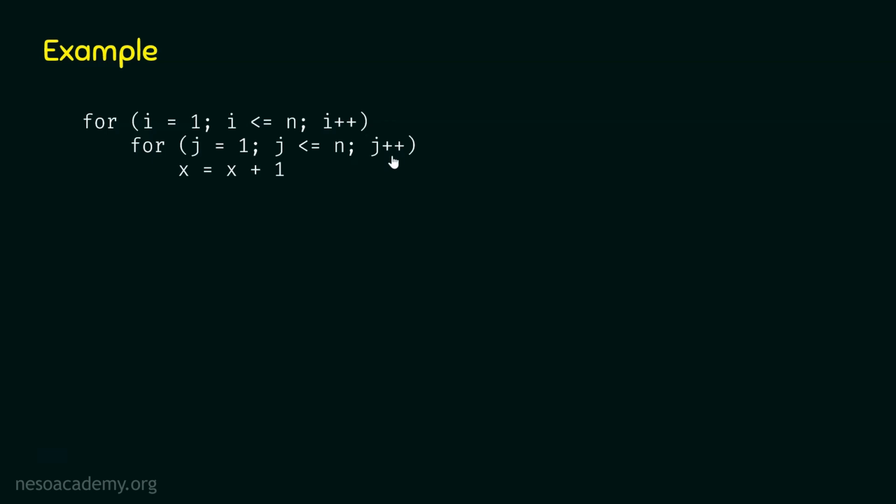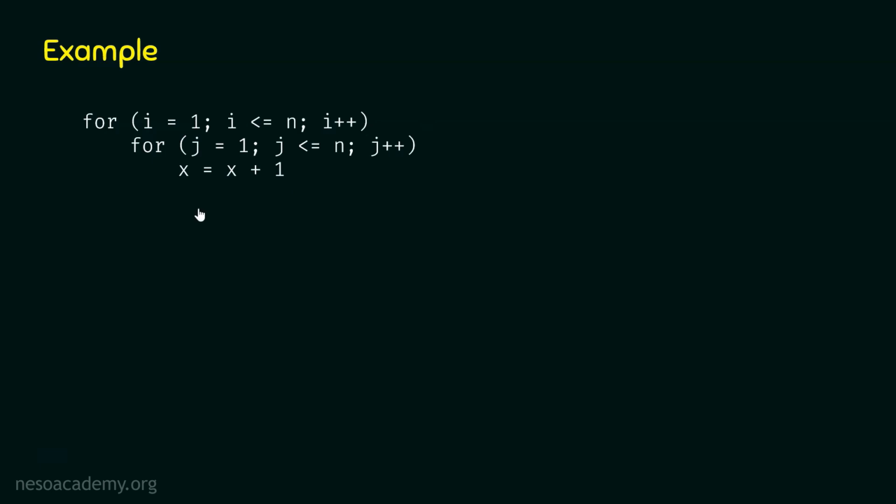j is incremented by 1, not i. Clearly, j is not dependent on the variable i. Therefore, j is independent of i, and hence this nested loop is an independent nested loop. Now we know this loop is the independent nested loop.